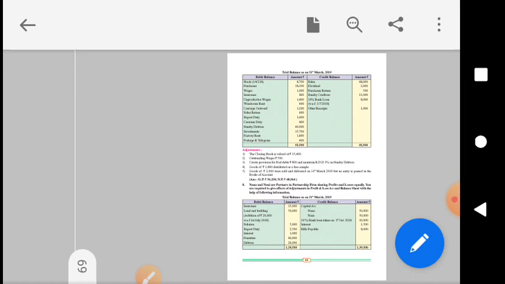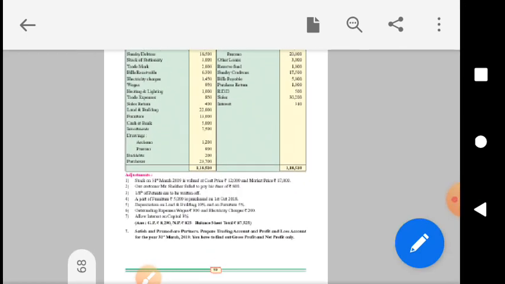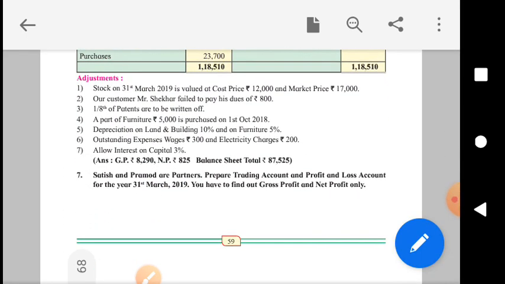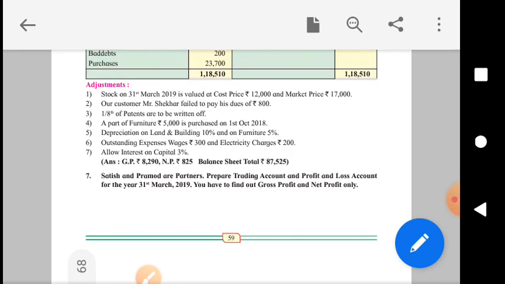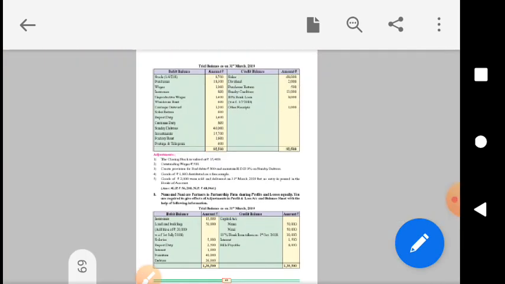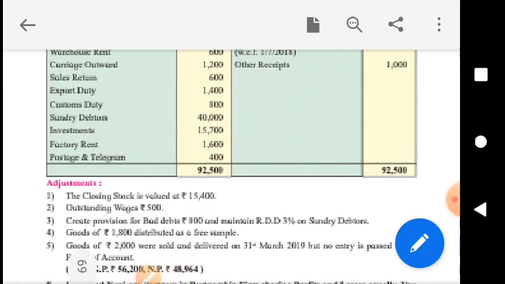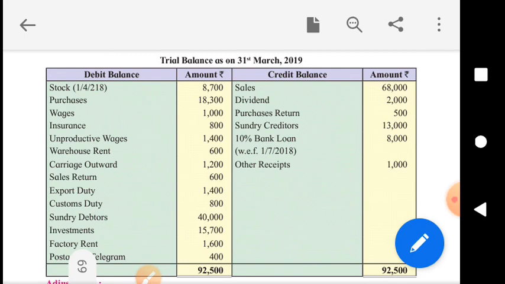Profit sharing ratio is not given in this problem. You can divide the profit 50-50. And is any other information missing in this problem which is useful to prepare the balance sheet? Yes, can you find it?